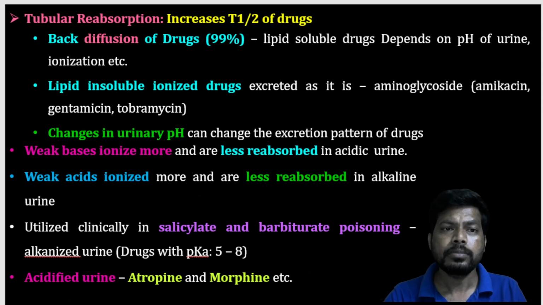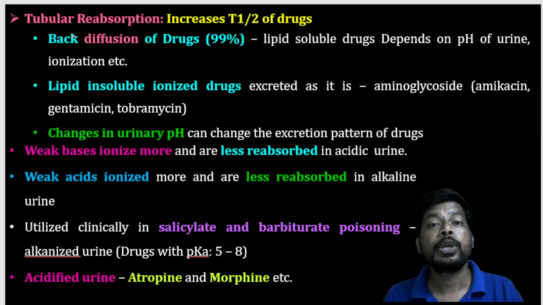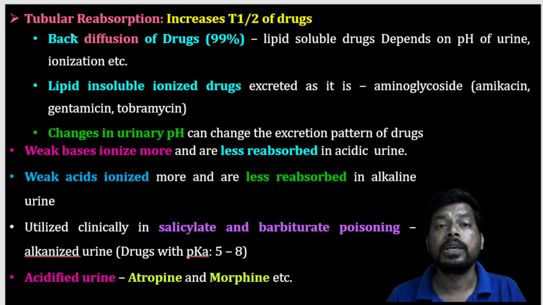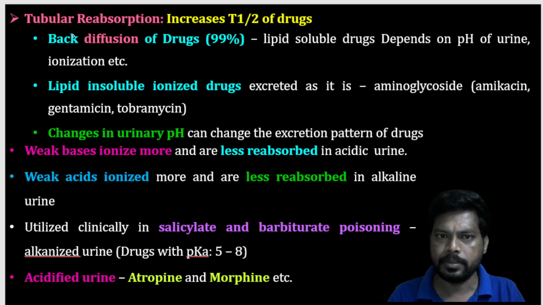Next, tubular reabsorption. But first, what is GFR? Glomerular filtration rate. The net amount of filtration per minute through the glomerular capillaries is known as glomerular filtration rate. The average value is 120 to 130 ml per minute.